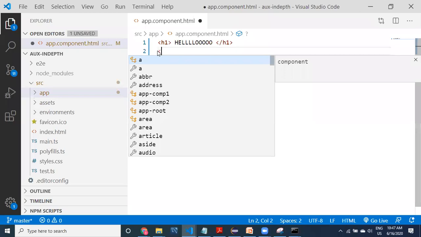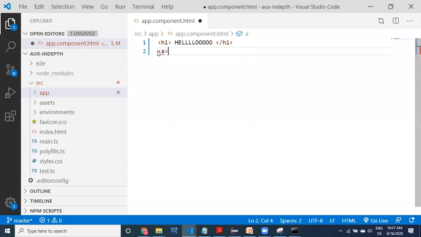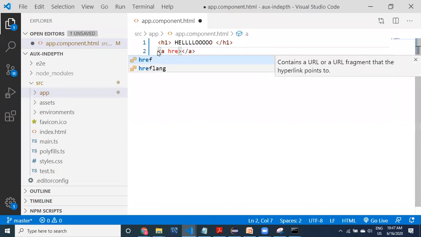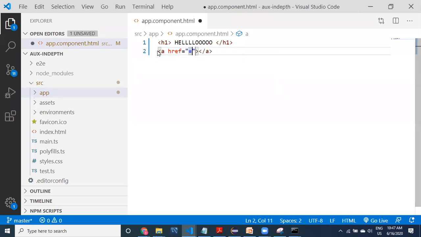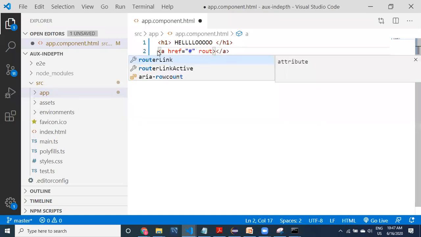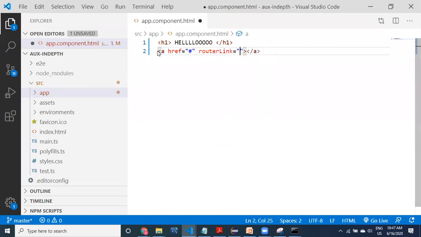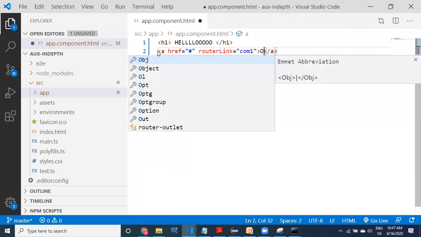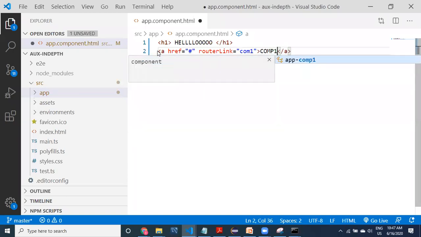Here I'm going to provide a link, with href and the routerLink. What is the routerLink? Maybe comp1.